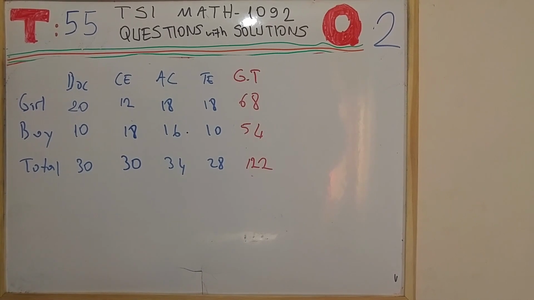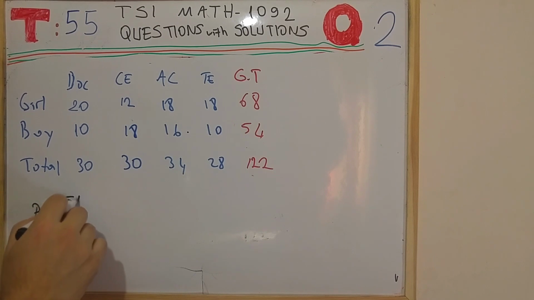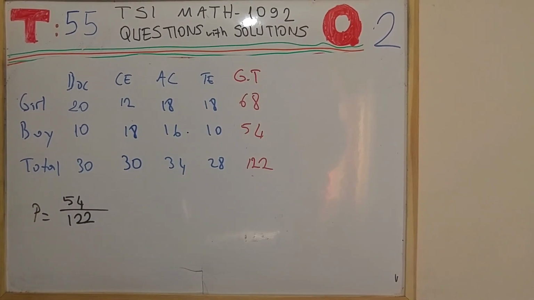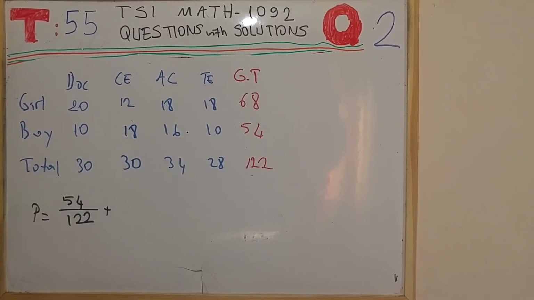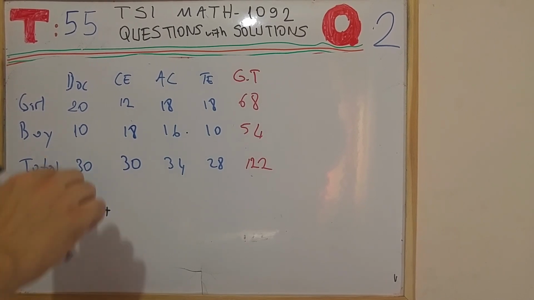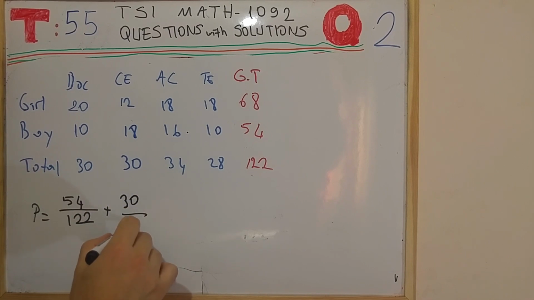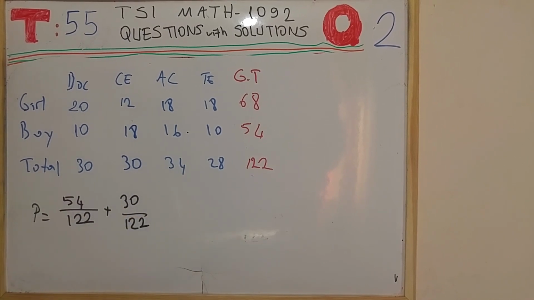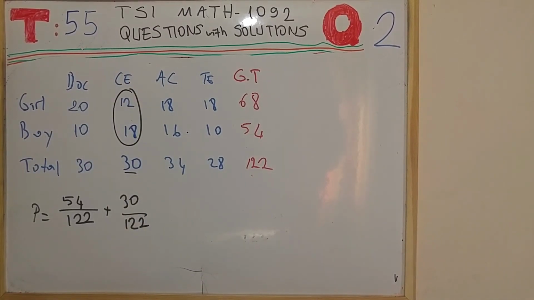The probability that I am looking for is any student being chosen being a male student. How many male students do we have? We have 54 male students. So the probability is 54 over 122, plus, what else do we have? Future computer engineers. And there are 30 future computer engineers here. However, please note that this 30 is the sum of 12 and 18 here.